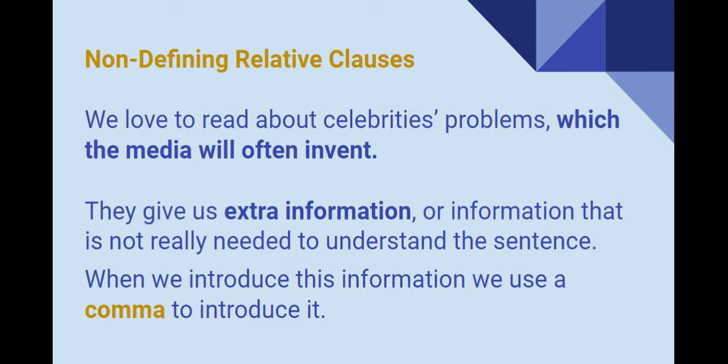When we introduce this information in a non-defining relative clause, we use a comma. And sometimes the non-defining relative clause can be in between clauses, so there can be one essential clause, one non-defining, and then one essential, and then you're going to use two commas, okay?